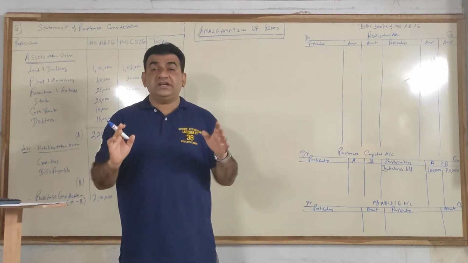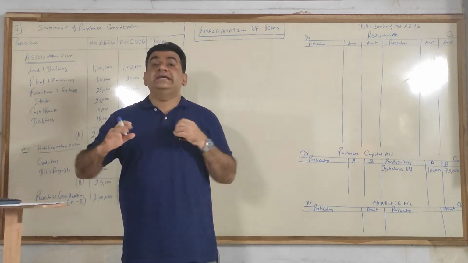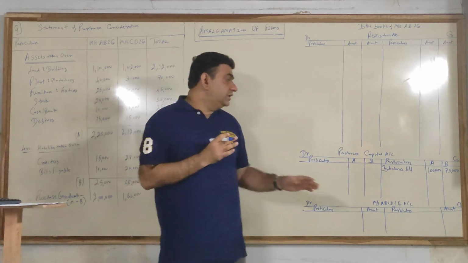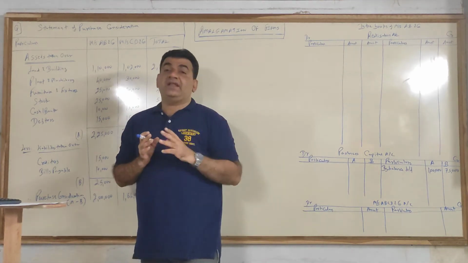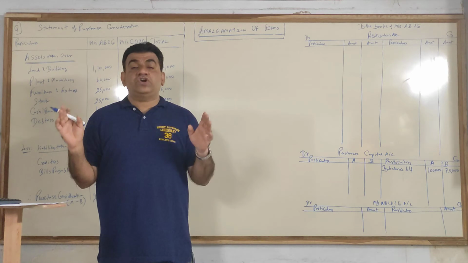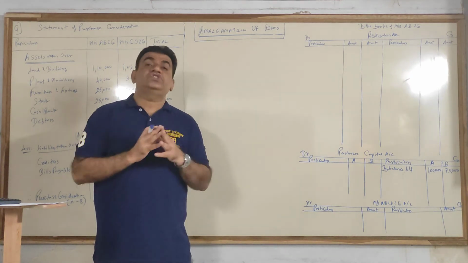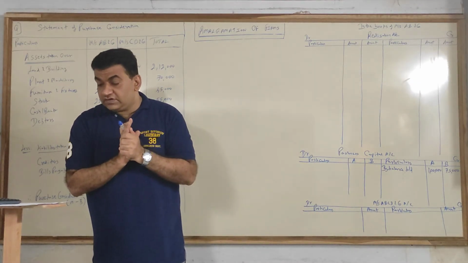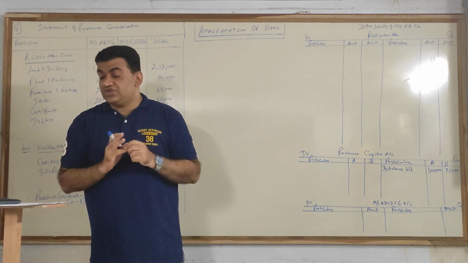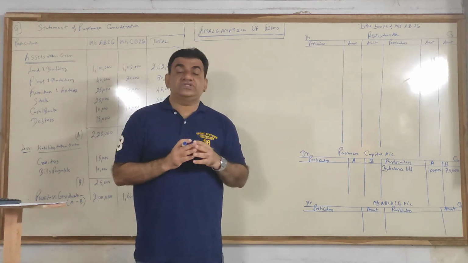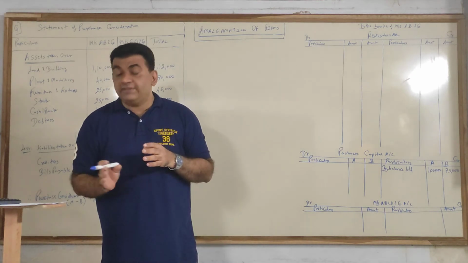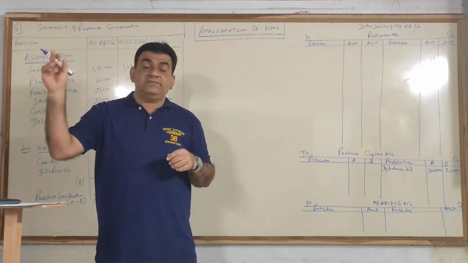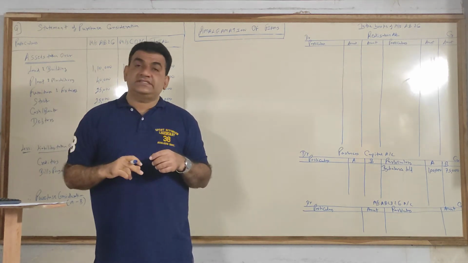Reserve, profit and loss, general reserve, reserve fund of old firms are the profits created by them out of their hard work. They will distribute them amongst themselves in their mentioned ratio. If the ratio is not mentioned, it will be equal, or if the ratio is mentioned, you will divide as per the mentioned ratio. Now what is the ratio given for AB? See the second adjustment. Ratio is 3:2. So this 10,000 we will distribute between A and B in 3:2. 10,000 you all know how to divide: 10,000 into 3 by 5 and into 2 by 5, 6,000 and 4,000.